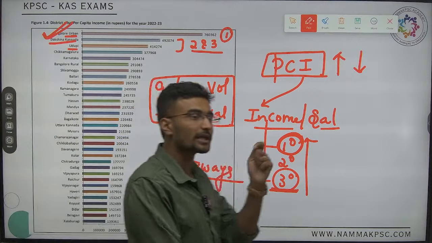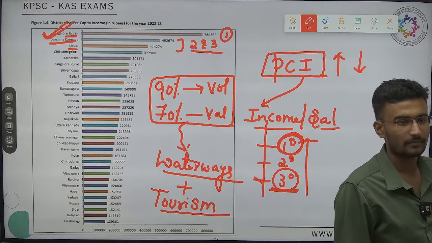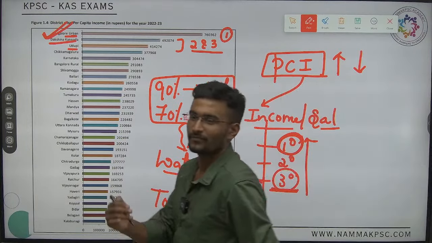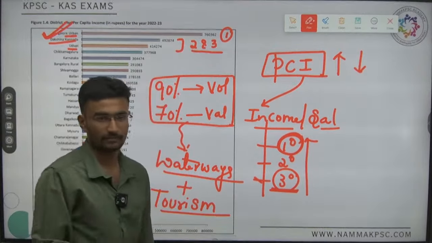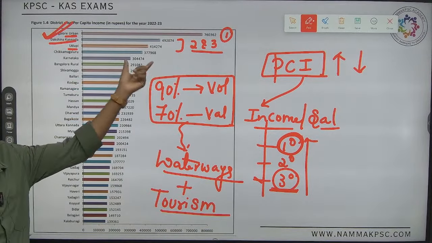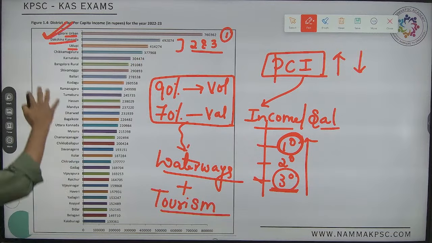Why not Uttara Kannada district? Because relying on agriculture is more in Uttara Kannada district. Okay? Yes, top 3 is enough.